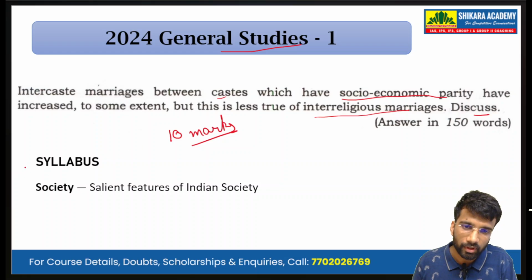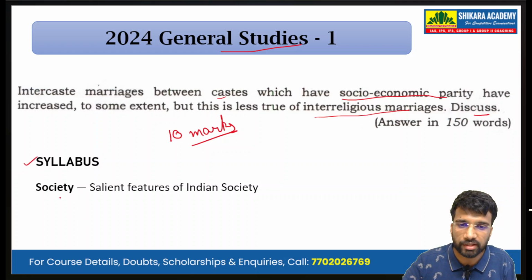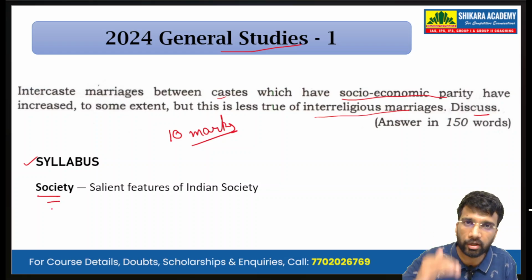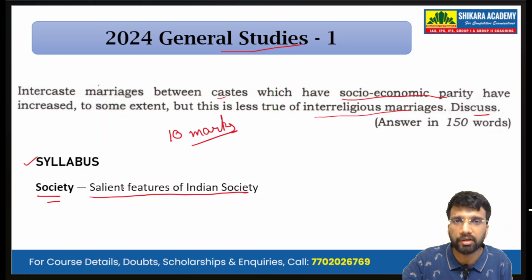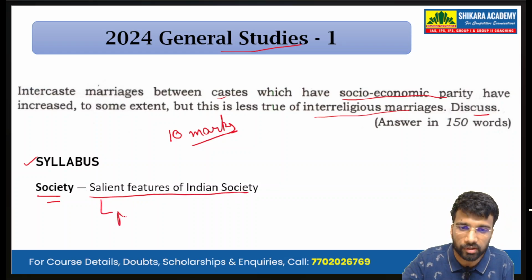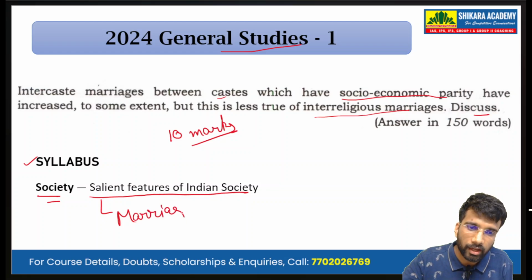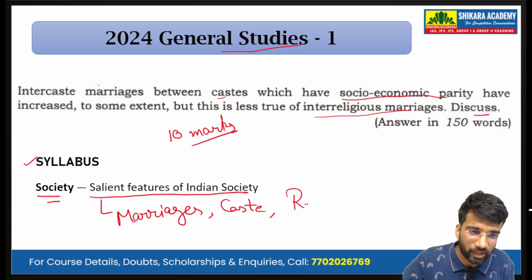Now, mapping it with the syllabus, we can see that it comes from the society part of the GS paper 1 under the heading salient features of Indian society, because it is talking about the marriages, it is talking about caste, and it is talking about religion as well.